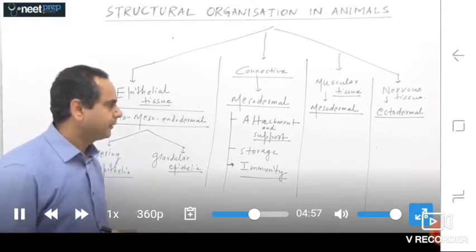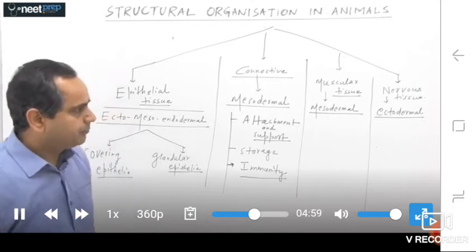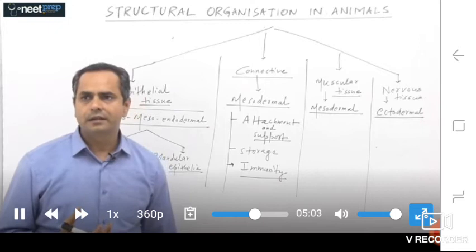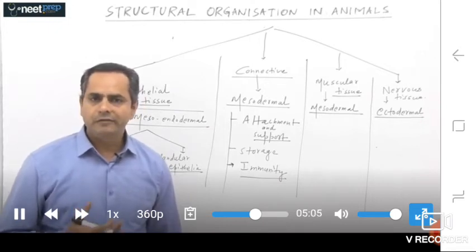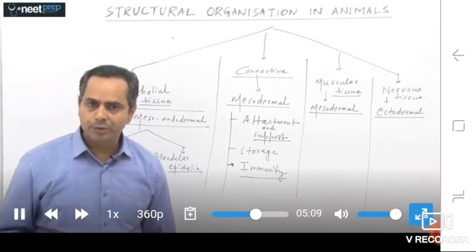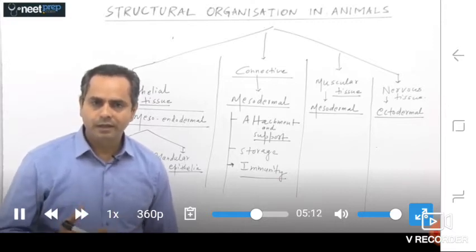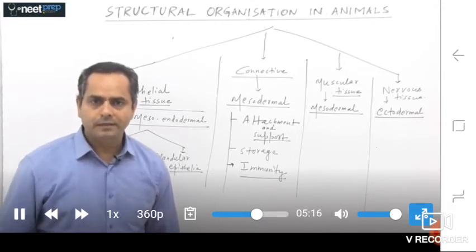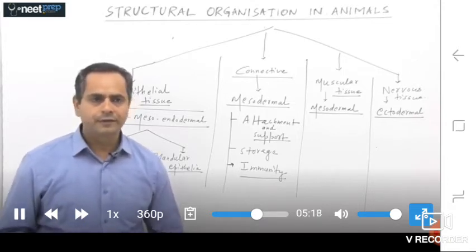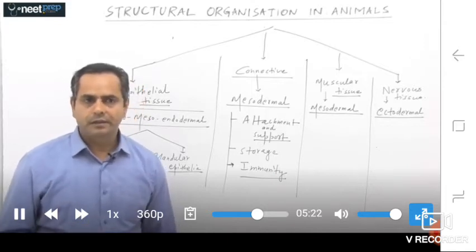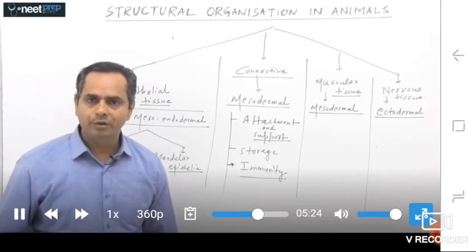That's fine. And if we talk about the muscular tissues, muscular tissues provide a kind of activity that is required for movement and locomotion. If an animal tries to move from one place to another place, they need some kind of structure that facilitates movement and locomotion.